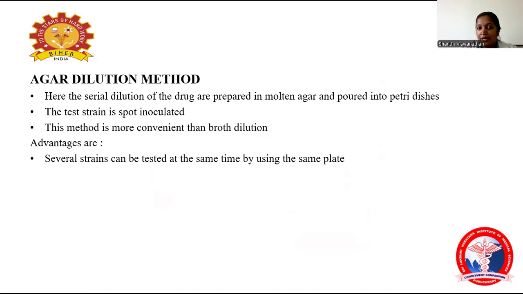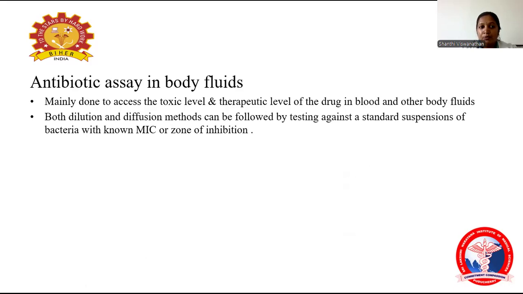Here the serial dilution of the drug is prepared in molten agar and poured into a petri dish. The test strain is spot inoculated. This method is more convenient than the broth dilution method. One advantage is that several strains can be tested at the same time by using a strain plate.